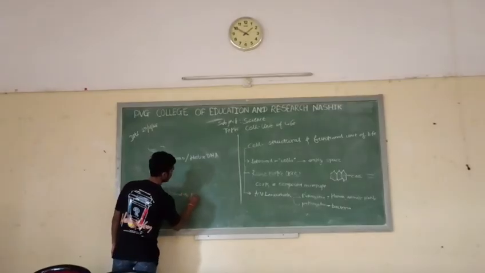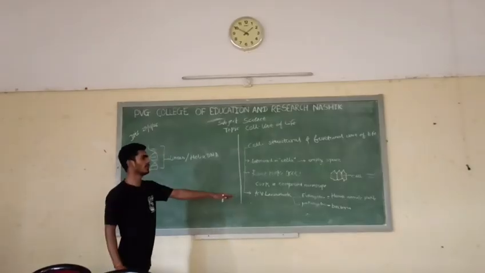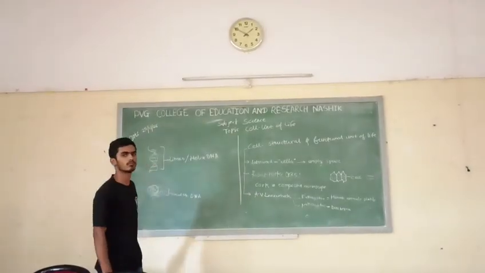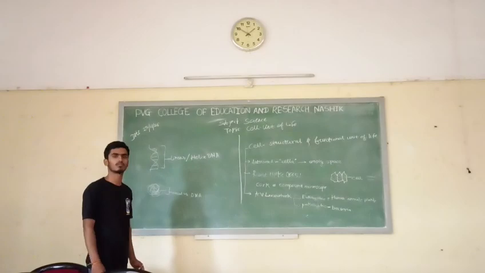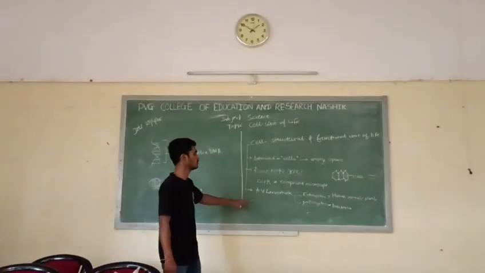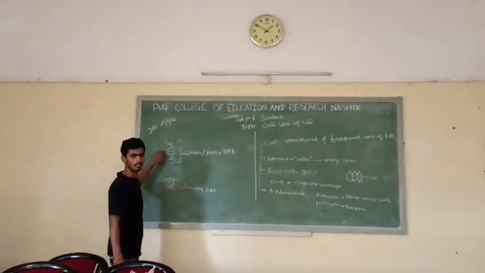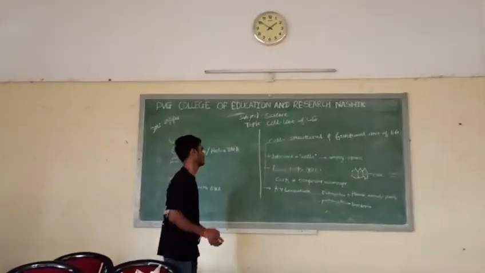Now tell me, which DNA does the prokaryotic cell have? Circular, right? Whereas eukaryotic cells contain which DNA? Linear. Okay. Linear or helix DNA.